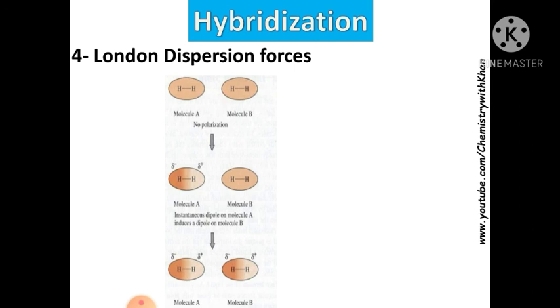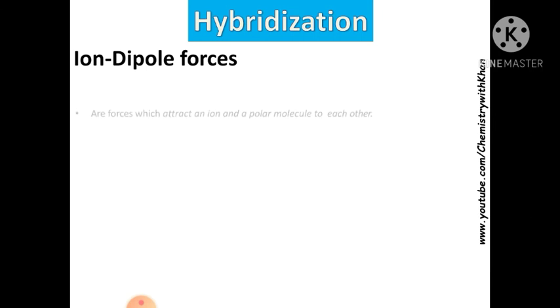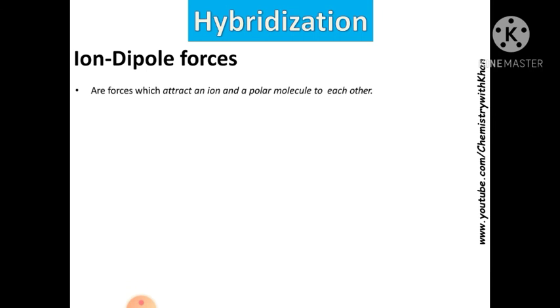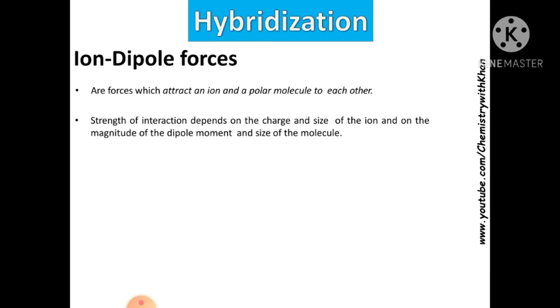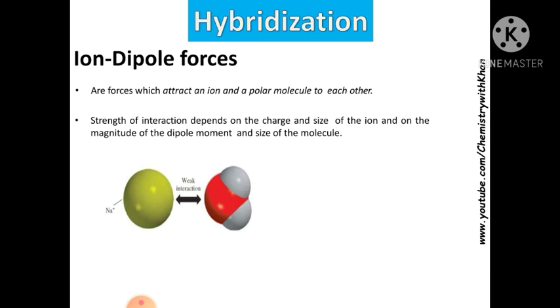Ion dipole forces. Ion dipole forces attract an ion and a polar molecule to each other. Strength of interaction depends on the charge and size of the ion, the magnitude of the dipole moment, and the size of the molecule. Look at this. There will be a weak interaction here. There will be a strong interaction here because magnesium 2+ is smaller than sodium 1+. Interaction of a water molecule with sodium ion and magnesium ion.